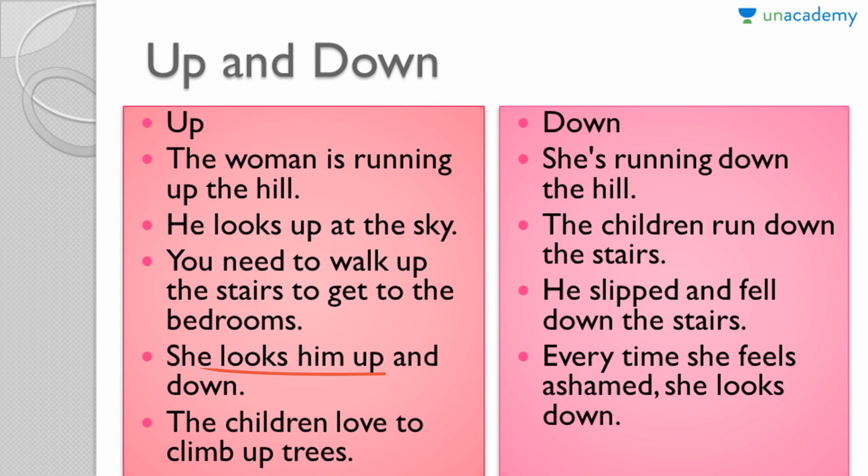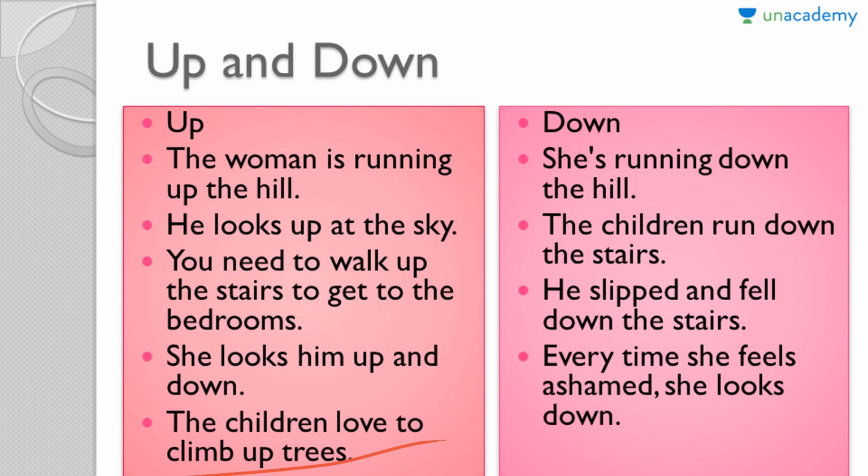She looks him up and down. This example has both the things. She kind of checks him out, so that is the literal meaning that comes out of this example. Looking up and down is pointing towards the movement of her eyes. Her eyes went up and down and saw the person in front of her. The children love to climb up the trees. Again, this movement of climbing upward is being conveyed here.